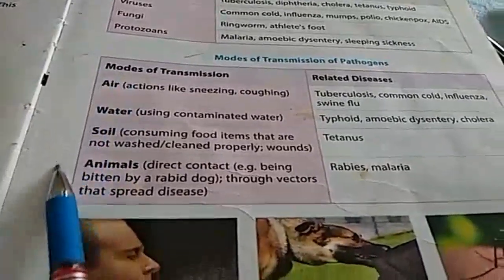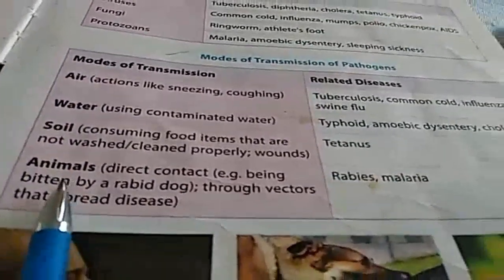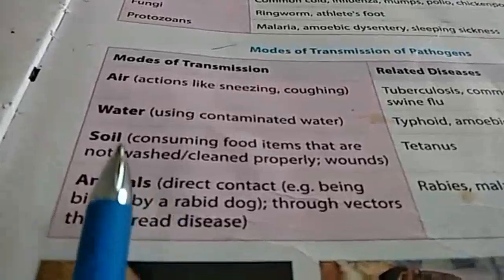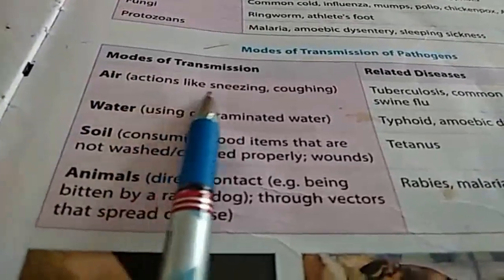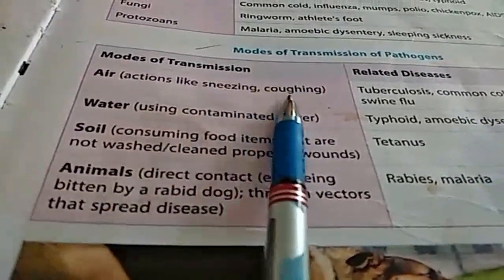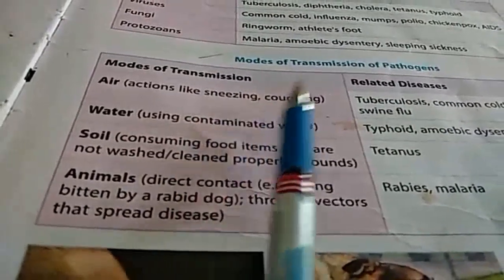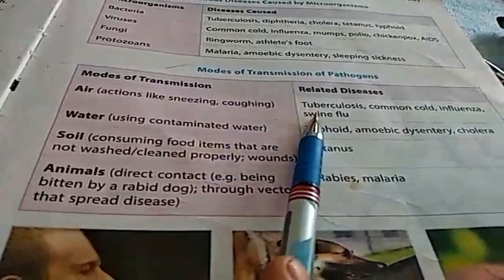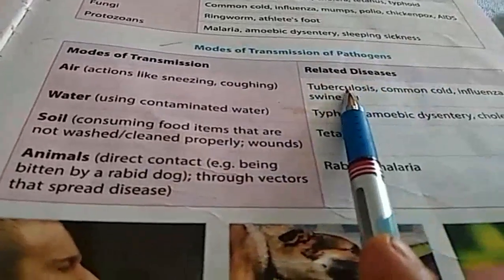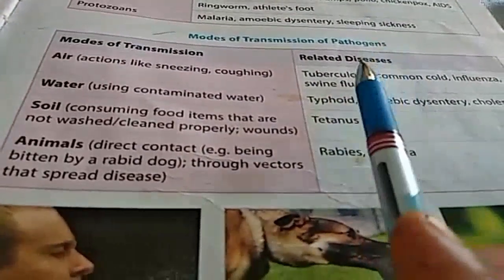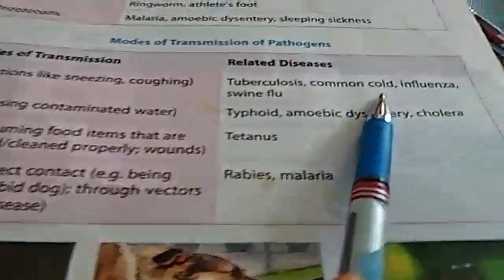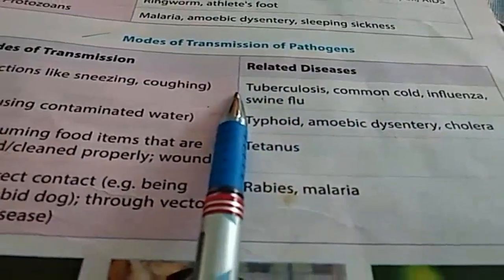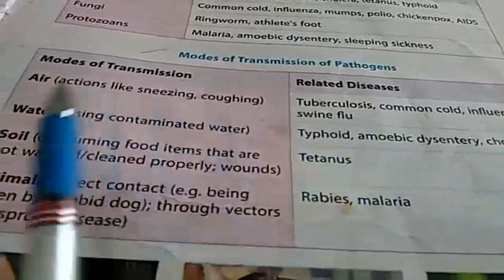These are the ways by which disease-causing microorganisms enter our body. Air: actions like sneezing and coughing. When we sneeze or cough, droplets get scattered into the air and transferred to the nearby person. Which types of diseases can be caught? Tuberculosis, that is TB, common cold, influenza, swine flu. I have discussed all these diseases.